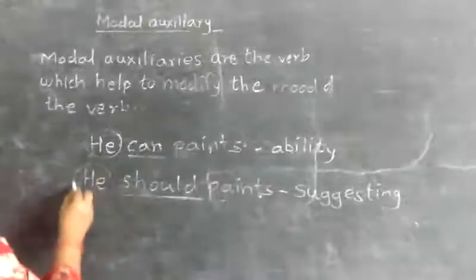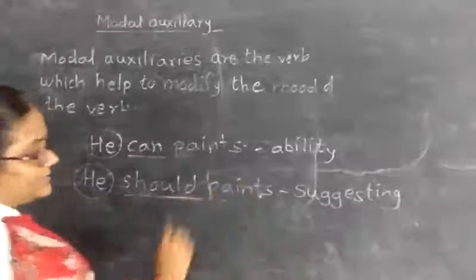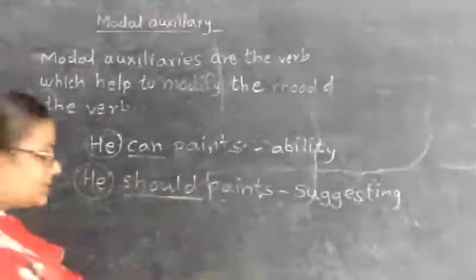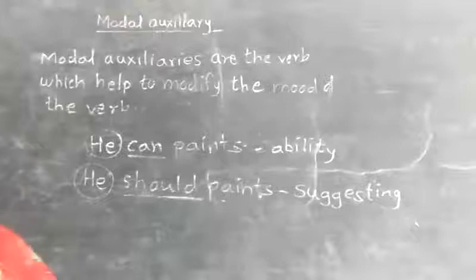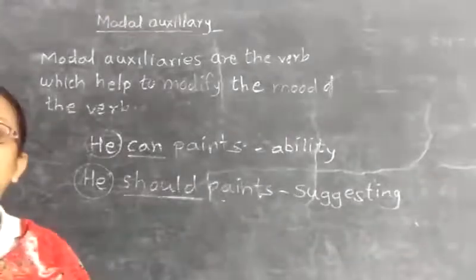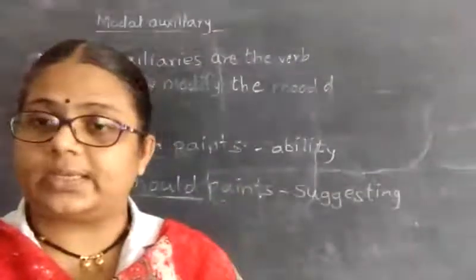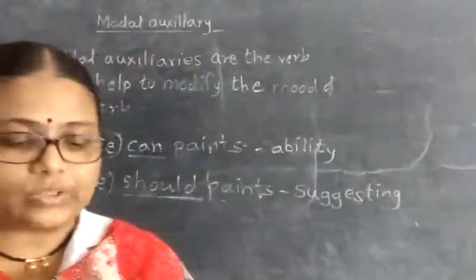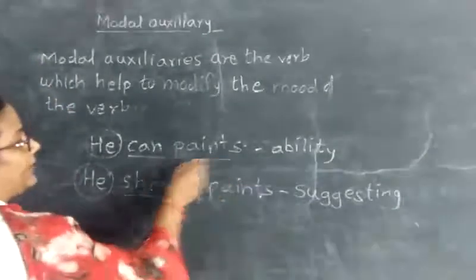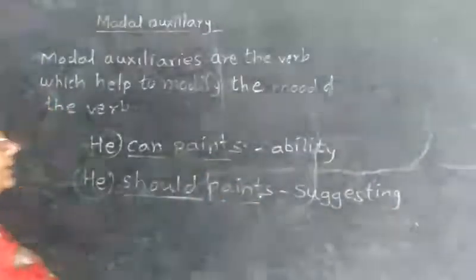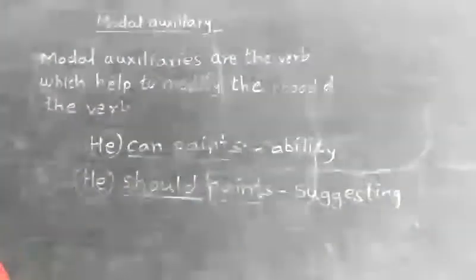It means the person should paint; the person is suggested to paint. So the modal auxiliaries are the verbs which express the different moods of the main verb. The main verb is paint, and can shows ability, should shows suggestion.